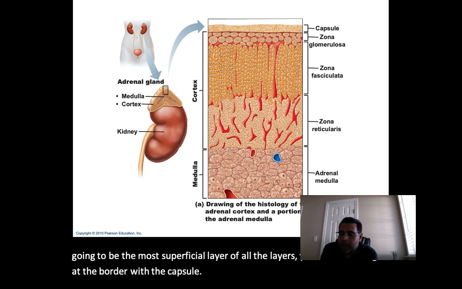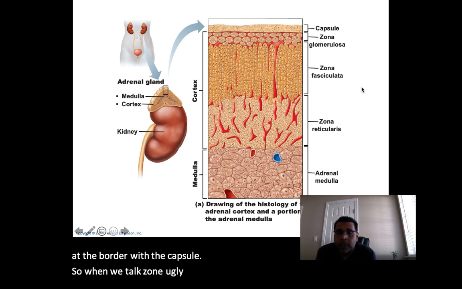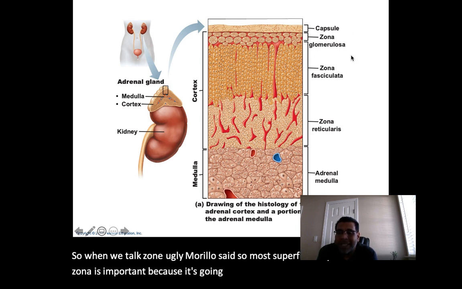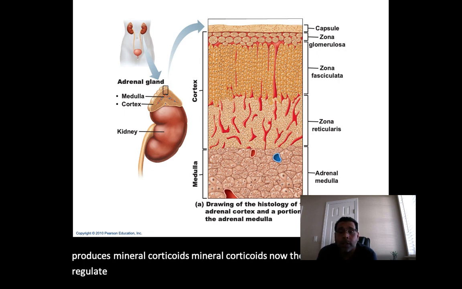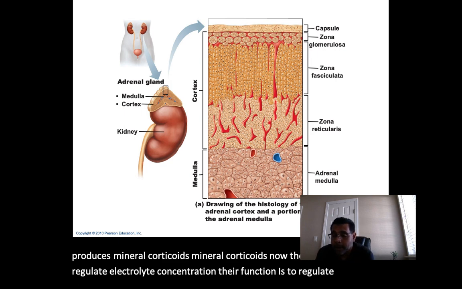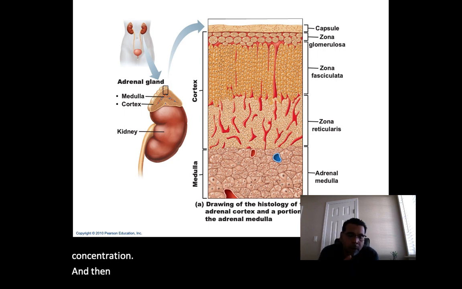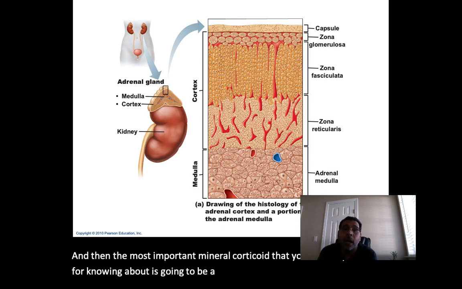This zona is important because it's going to be producing mineralocorticoids. Mineralocorticoids, their function is to regulate electrolyte concentration. And then the most important mineralocorticoid that you'll be responsible for knowing about is going to be good old aldosterone.